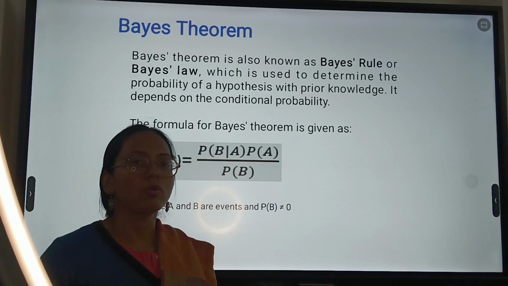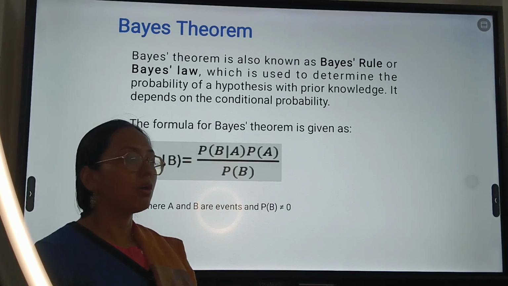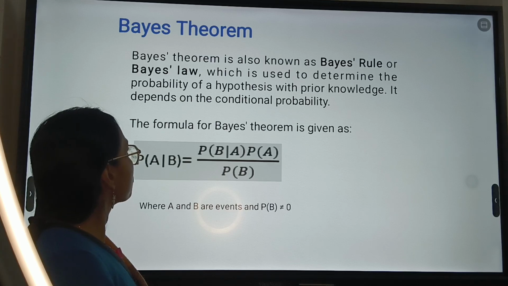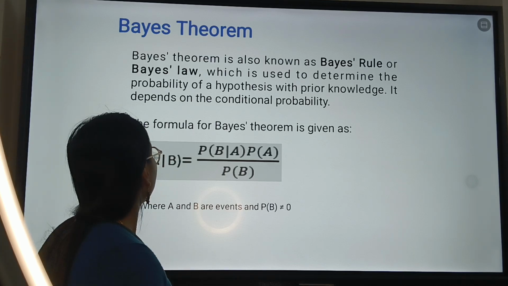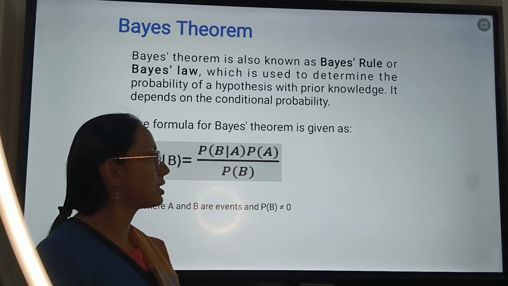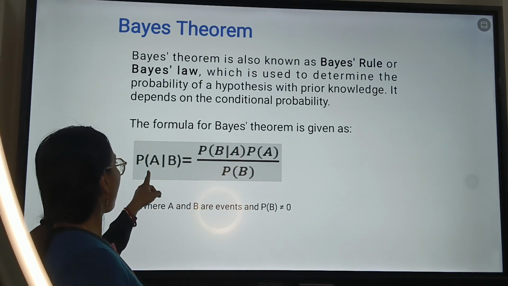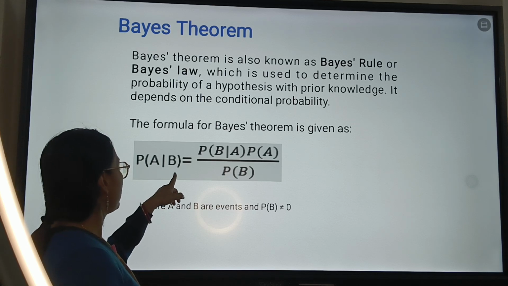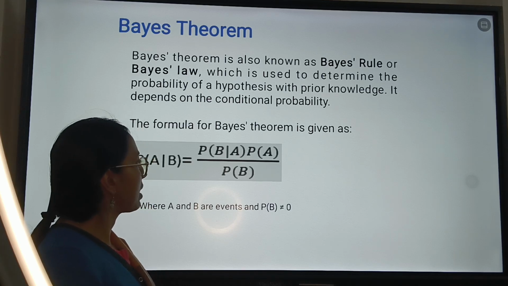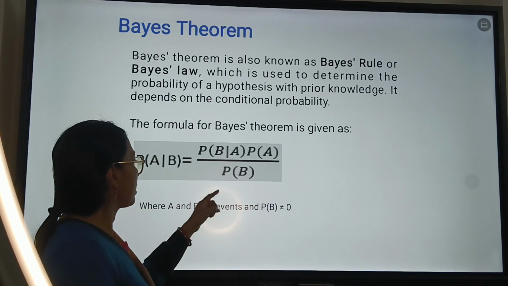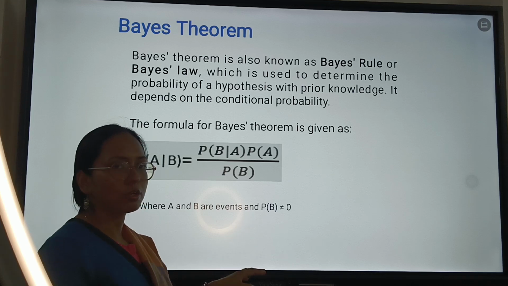So now let us see what Bayes theorem is. Bayes theorem is also called Bayes rule or Bayes law, which is used to determine the probability of a hypothesis with some prior knowledge. It depends on conditional probability, and as you can see the formula of the Bayes theorem is given as P of A given B is equal to P of B given A multiplied by P of A, divided by P of B, where we have to assume that P of B should not be 0.